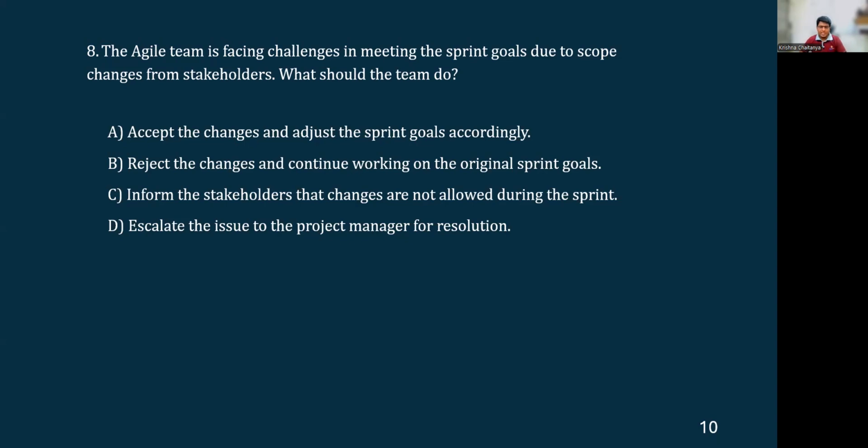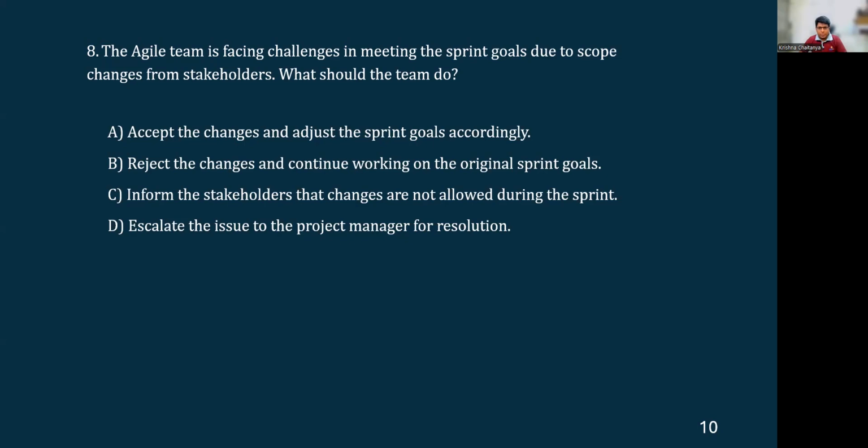So if we are not accepting the suggestions made by the stakeholders, then we are not serving them with the right product or the right deliverables that is desired by the stakeholders. So that's a wrong option. Option C, inform the stakeholders that changes are not allowed during the sprint.